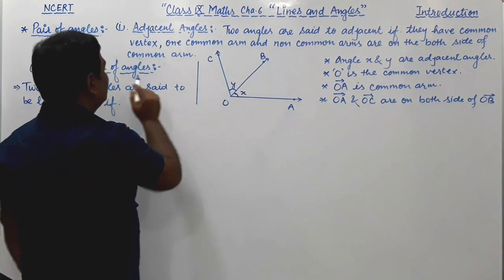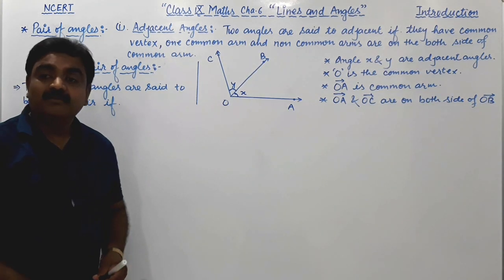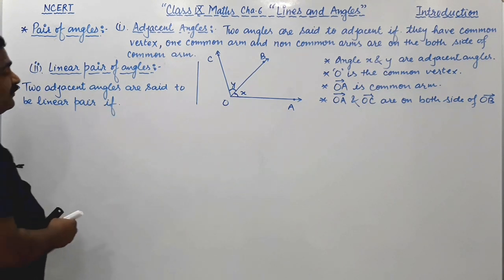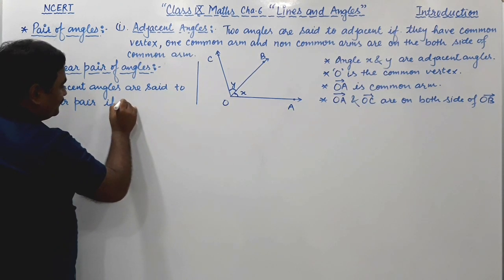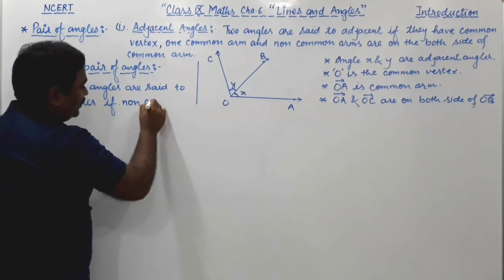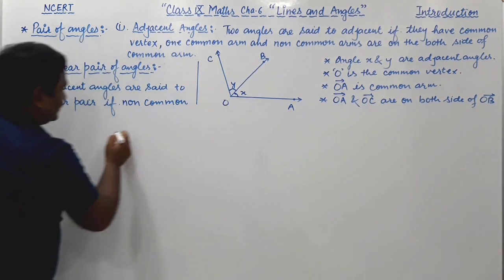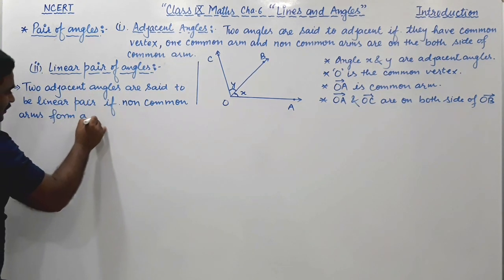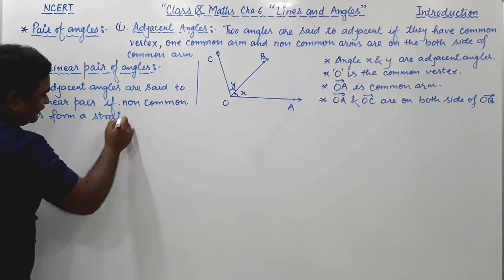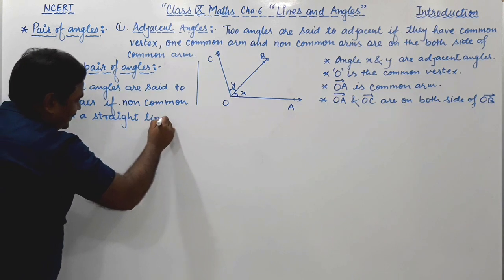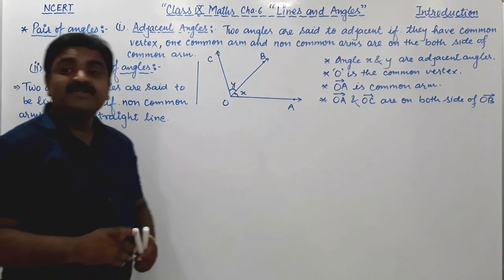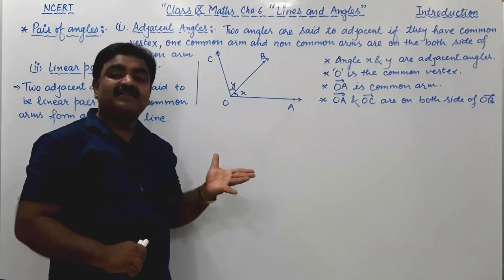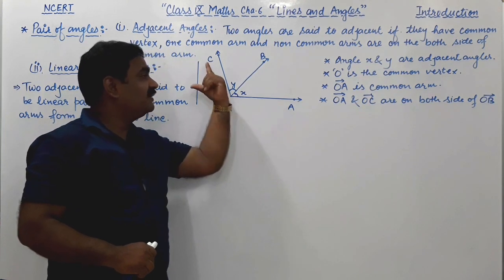We said this linear pair of angles is an adjacent angle, but under what condition? Adjacent angles are said to be a linear pair if the non-common arms form a straight line. Condition understood? Non-common arms form a straight line. So dear friends, in this adjacent angle, what are the non-common arms? The non-common arms are OA and OC.